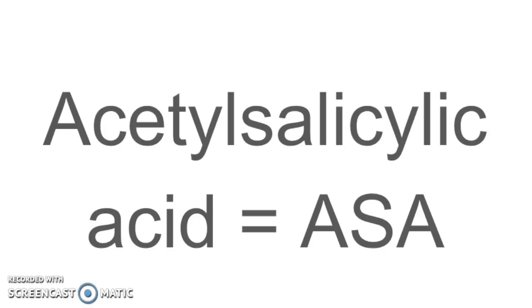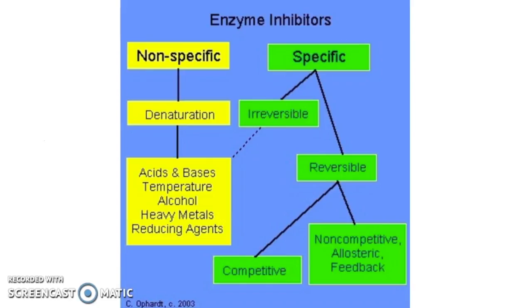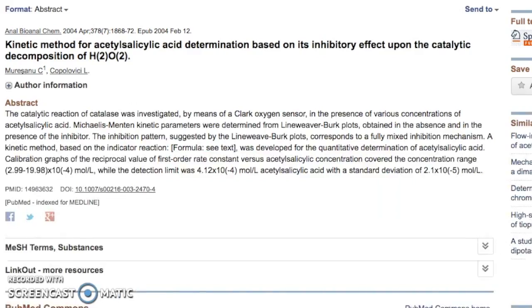catalase. Ethanol is in fact a nonspecific competitive inhibitor, meaning that it inhibits all classes of enzymes, and we will explain how later on. Therefore, we hypothesized that there would be a smaller volume of oxygen produced in the test case where we added ethanol. In addition, we found a study which concluded that ASA has inhibiting effects on catalase, and so there should be also less oxygen produced in that test case.